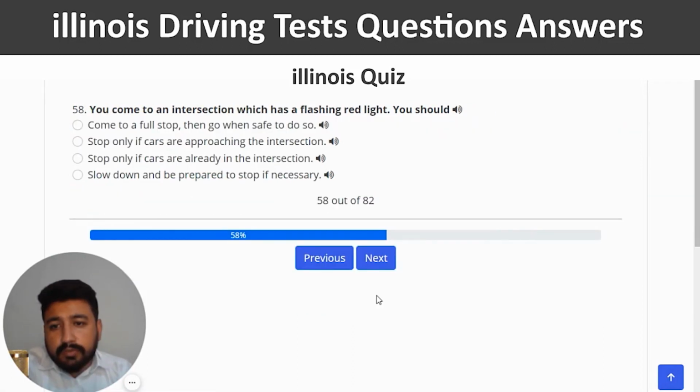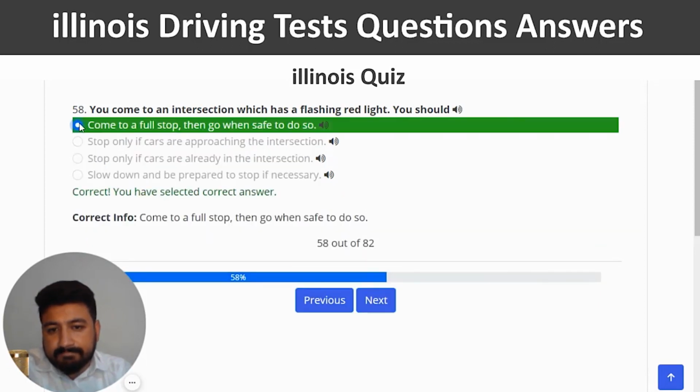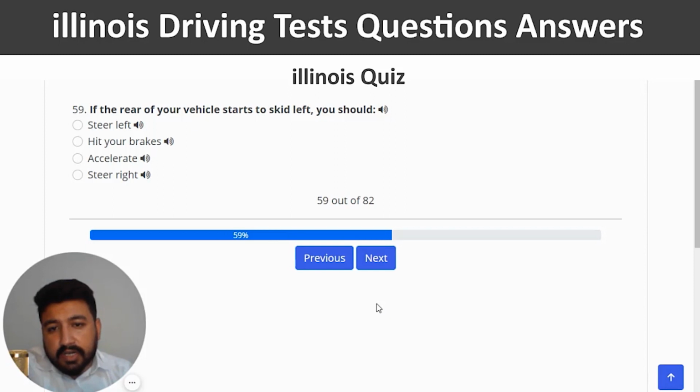And next, you come to an intersection which has a flashing red light. You should come to a full stop, then go when safe to do so. So again, first option should be the right one. Next, if the rear of your vehicle starts to skid left, you should... The right answer is steer left.